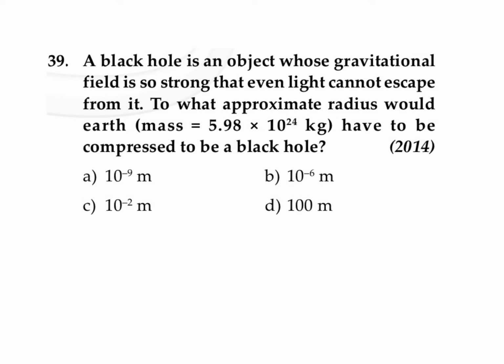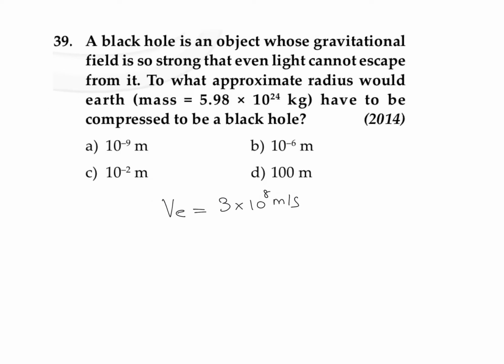So the concept over here is that the escape velocity should be equal to the velocity of light, and we know that the velocity of light is 3 × 10^8 meter per second. So if escape velocity is equal to the velocity of light, then even light cannot escape from it, so we call it nothing but a black hole.